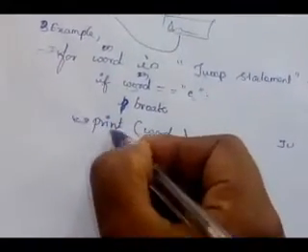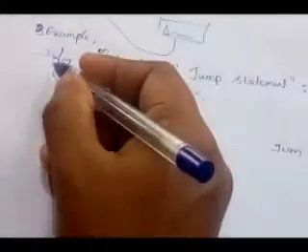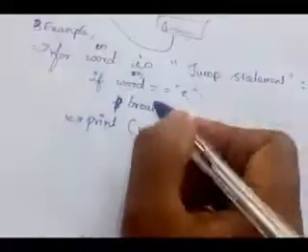Again it will come to here. Print word. What is the word? M. M will be printed here. Then again it will go to the beginning of the loop.